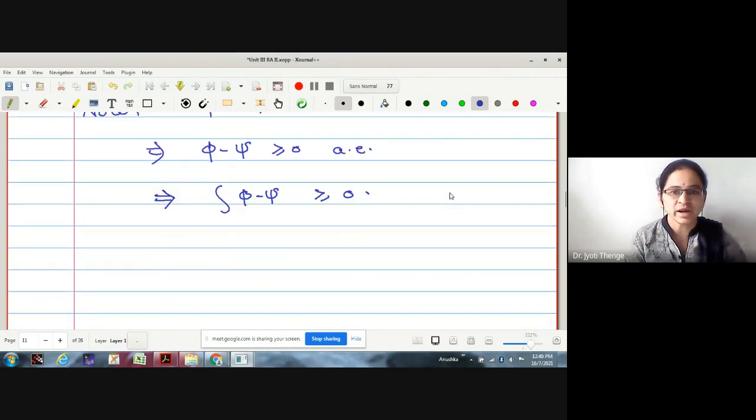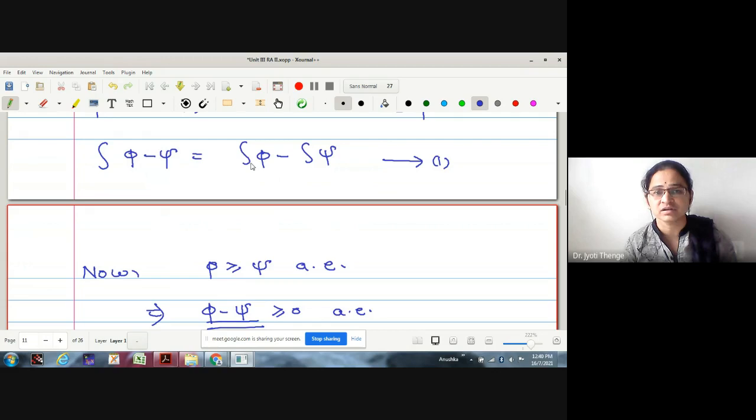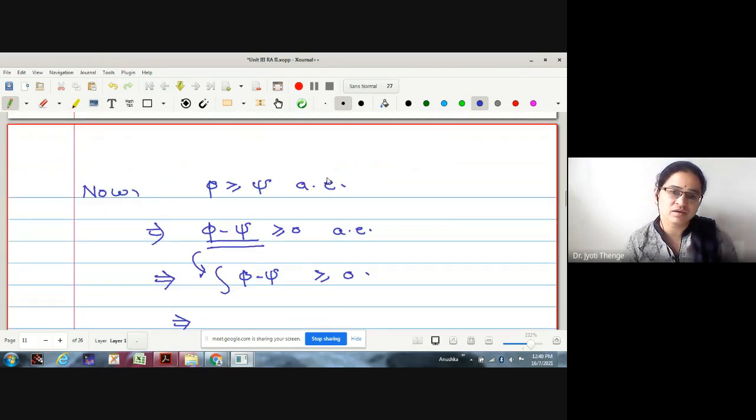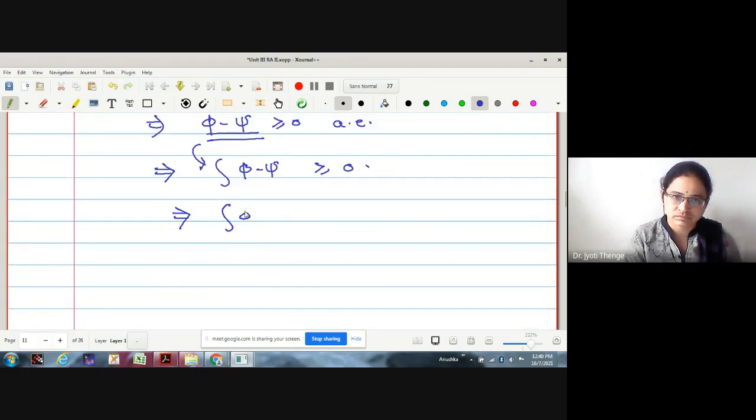No need to write almost everywhere, because this is not a statement, this is a value. Now it becomes a scalar quantity. Therefore, integration phi minus psi becomes non-negative. And what is integration phi minus psi we have written? Integration phi minus integration psi. That's why we can write integration phi is greater than or equal to integration psi. Hence the proof.